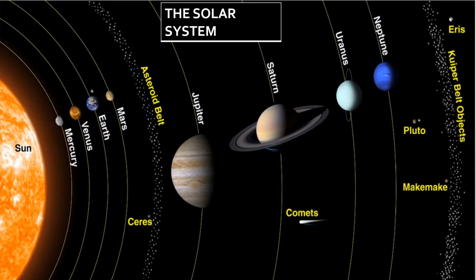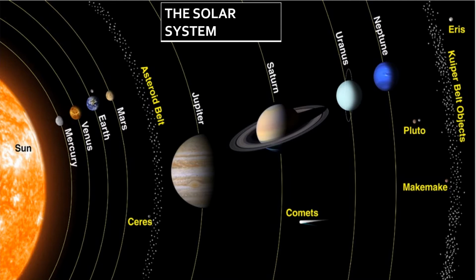So children, do you think there is only one solar system in our galaxy? What is a galaxy? A galaxy is a group of stars. The universe, as we all know, is very large and vast, right? There are many galaxies in the universe.